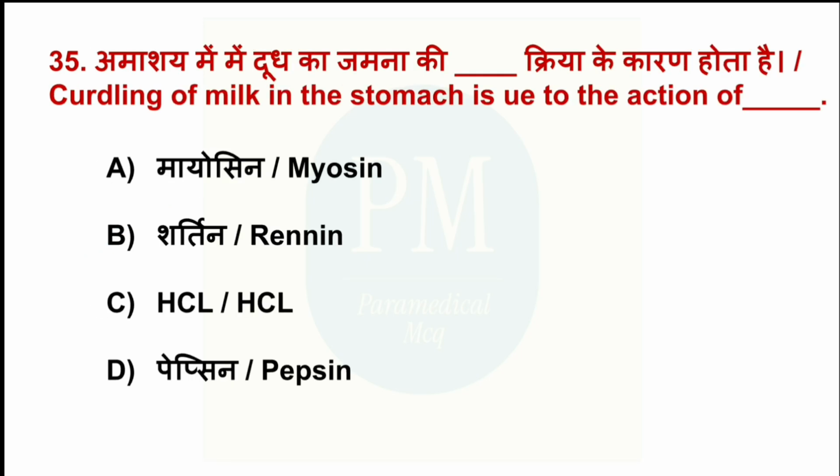Curdling of milk in the stomach is due to the action of dash. Option A, myosin. Option B, renin. Option C, ACL. Option D, pepsin. The correct option is option B, renin.